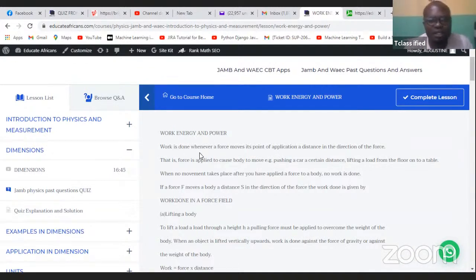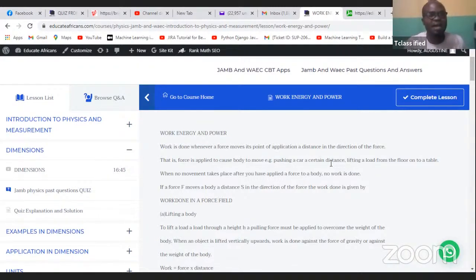Okay? So work is done whenever a force moves its point of application a distance in the direction of the force. That is, force is applied to cause a body to move. For a body to move, there must be a force applied. Even you that are moving, if you don't eat, you don't have the force from the food, you cannot move. So, very importantly, an example is pushing a car a certain distance.